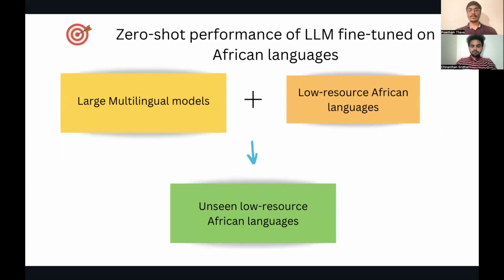The last objective which we intend to perform here is zero shot performance, where we take a non-African large language model and an African language model and give it an unseen African low resource language and try to see what's the performance variation between them.